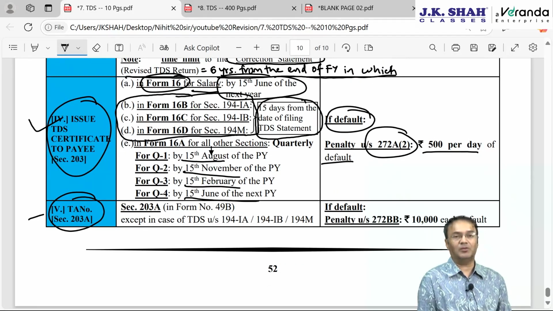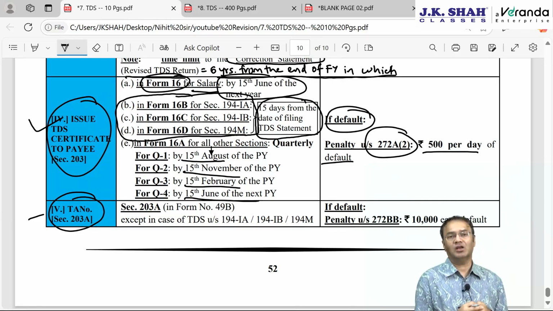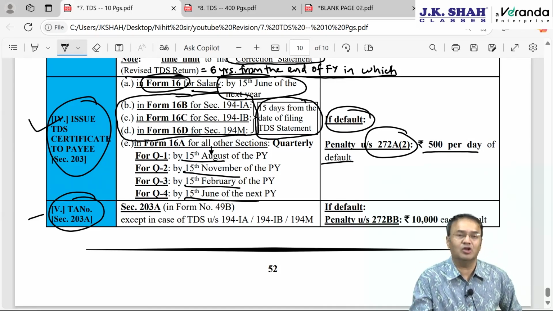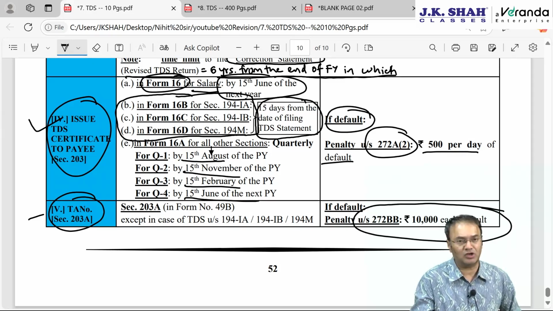And the last requirement of the payer or deductor is to apply for TAN. Actually, this should be the first requirement. Every person who is required to deduct TDS under any section is required to apply for a separate number apart from the permanent account number. He has to apply for the tax deduction account number, TDS account number, that is TAN. If not applied, or applied but after obtaining it is not quoted wherever required, or a false number is quoted, then 10,000 rupees of penalty under section 272BB. One more thing, the TDS account number, TAN, is not required for these three special sections, 194IA, IB and 194M.